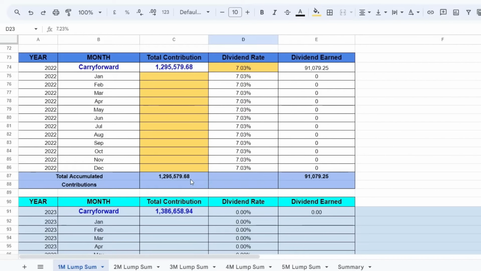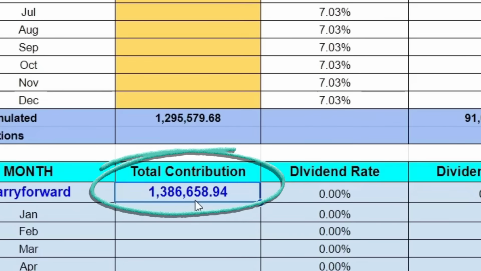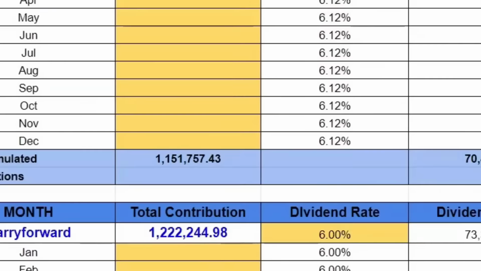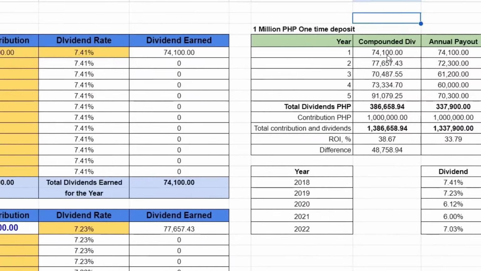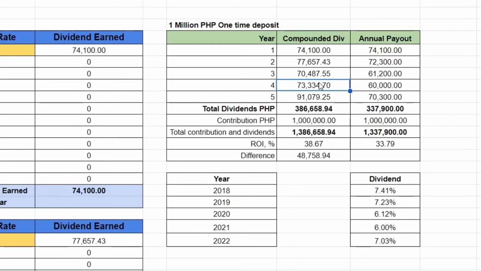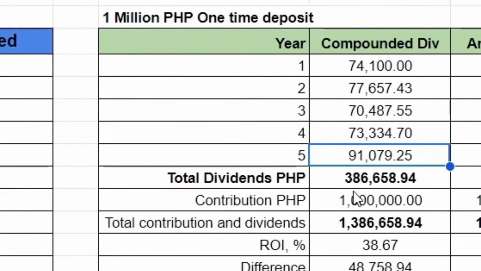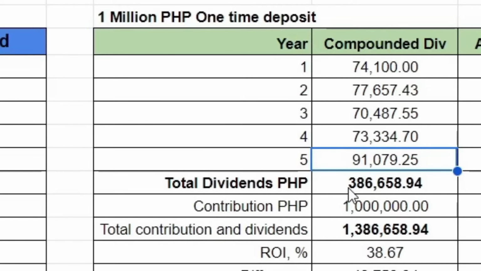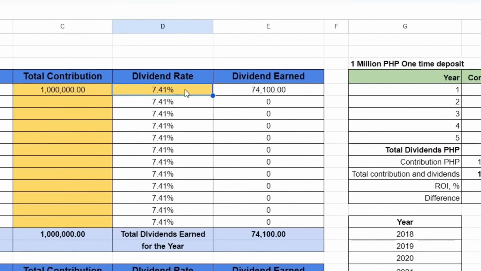So after 5 years, yung 1 million pesos na one-time payment mo ay magiging 1,386,658 pesos and 94 centavos. Okay, so this is for the compounded dividend. Ayan, so in-input ko na dito yung dividends from year 1 to year 5. And total dividends after 5 years ng 1 million pesos na one-time deposit is 386,658 pesos and 94 centavos. Ang total ROI niya after 5 years ay 38.67%.